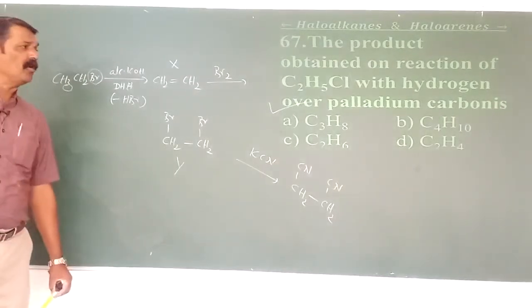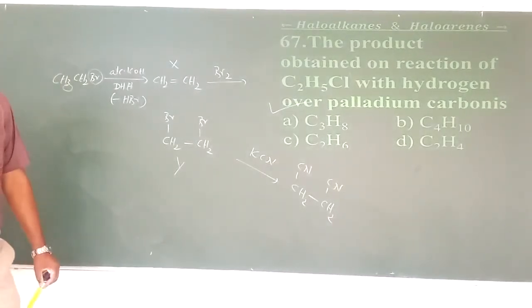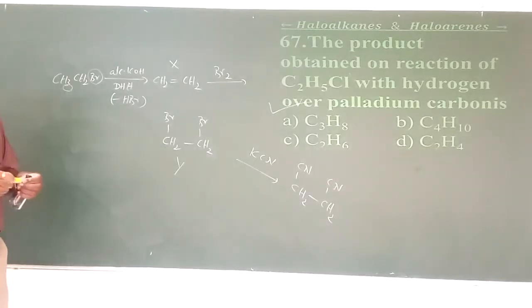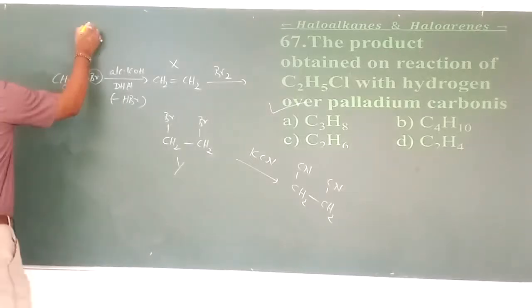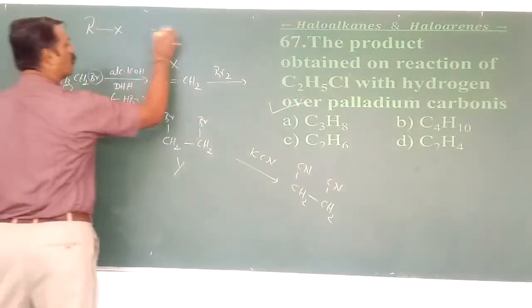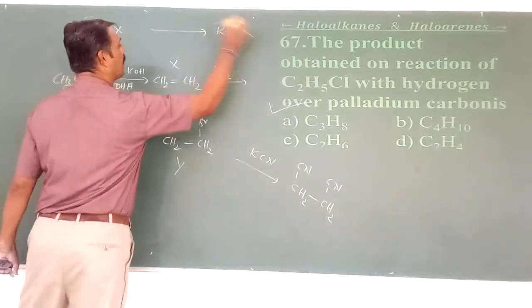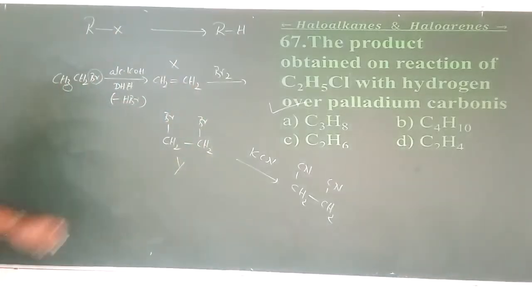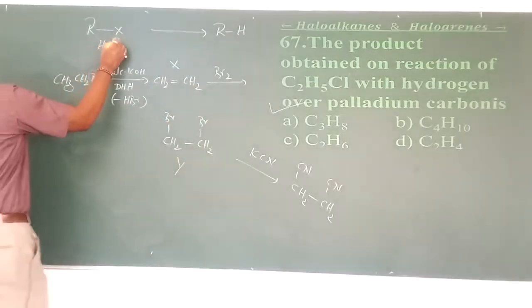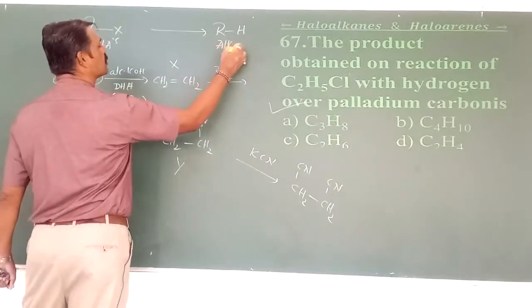The product obtained on the reaction of ethyl chloride with hydrogen over palladium carbon is what? What is the function of hydrogen in presence of palladium here? RX is converted to RH. Means haloalkanes are converted into alkanes.